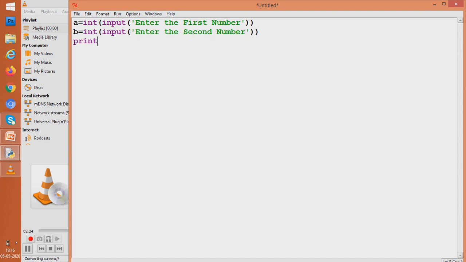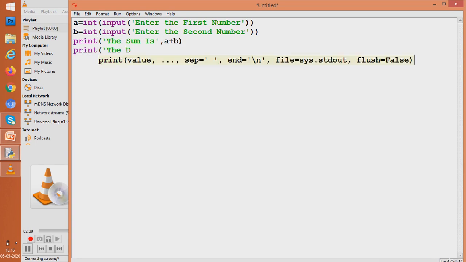We'll simply say that the sum is a plus b, the difference is a minus b.